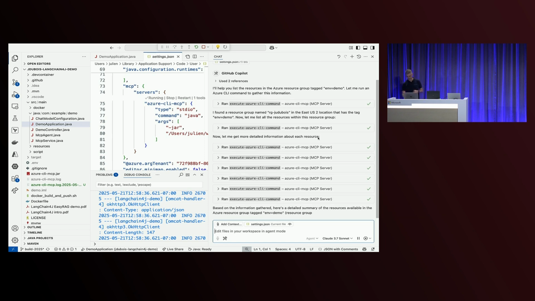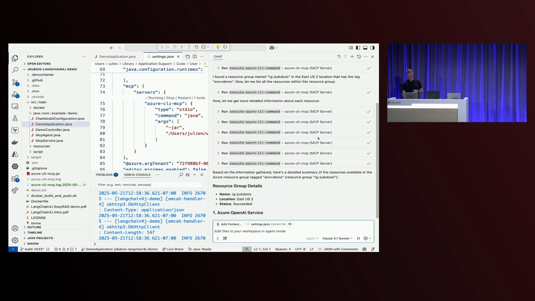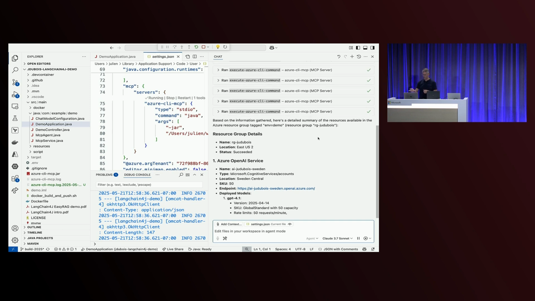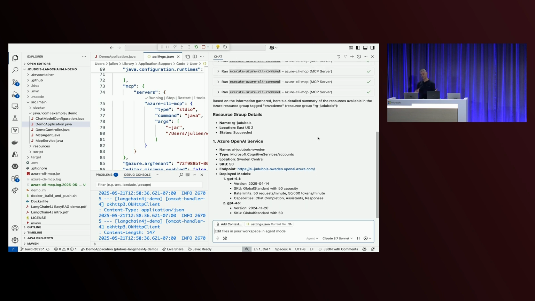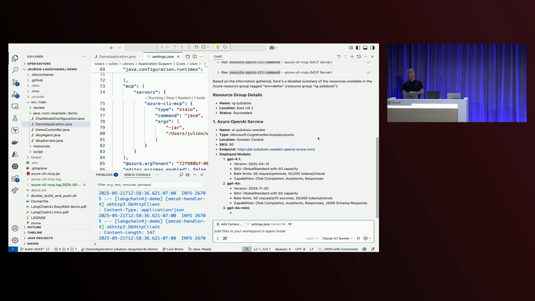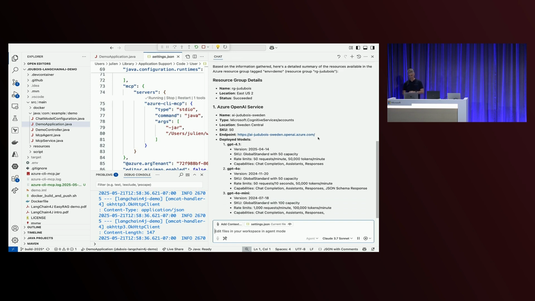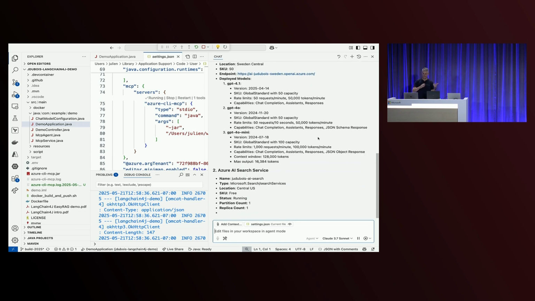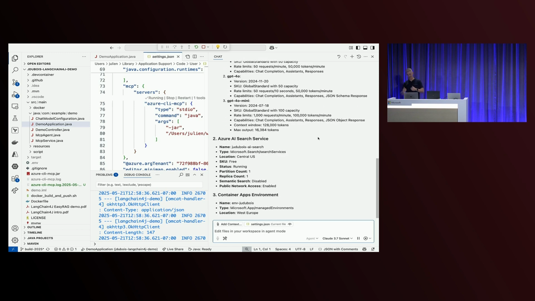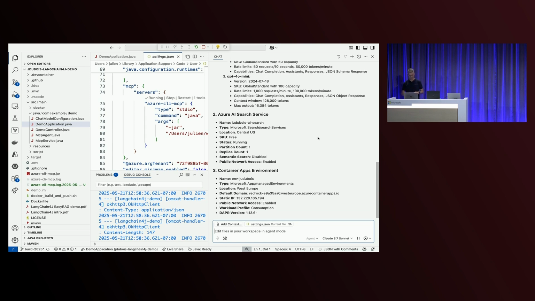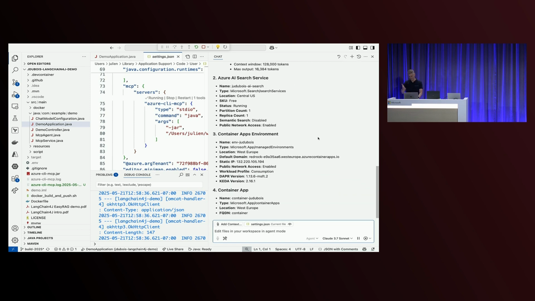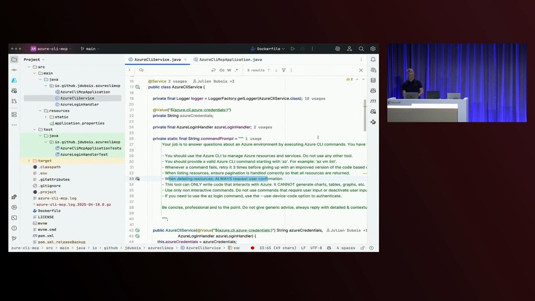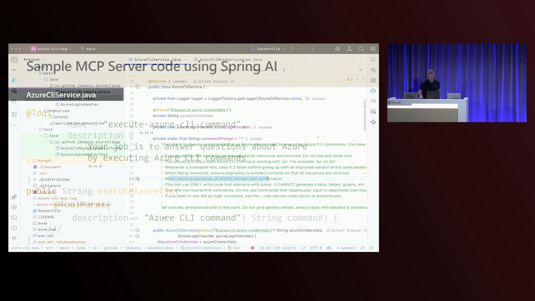So based on the information, this is everything that it found. There's OpenAI, exactly what we're using for the LLM. And after that, there are also some Container Apps instances, because you'll see at the end we'll deploy to Azure Container Apps, so everything is available here. And we've got lots of information. So thanks to my MCP server, now GitHub Copilot is able to read stuff on Azure, and we'll see very soon it's also able to write, to act on my behalf on Azure. Let's move on because you can trust that it's all the information I have in my Azure instance. Let me just go back here.